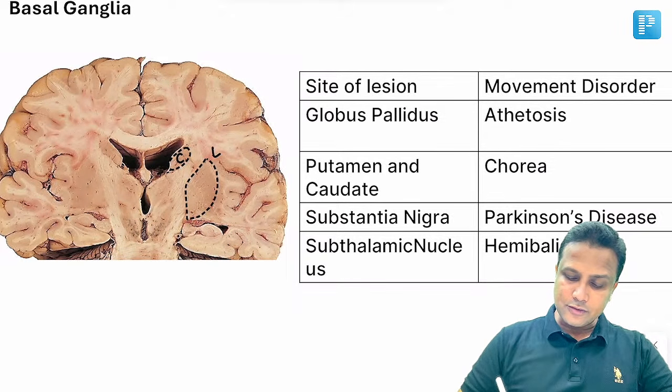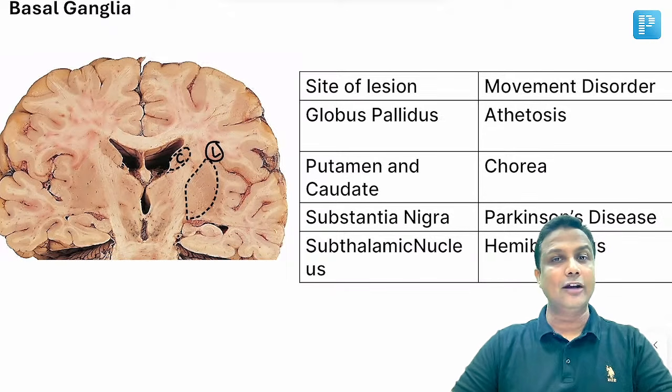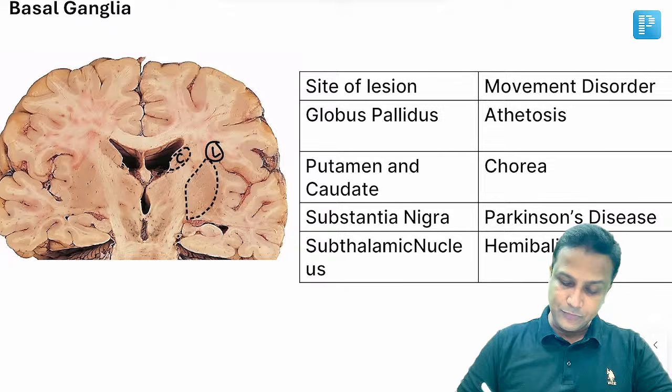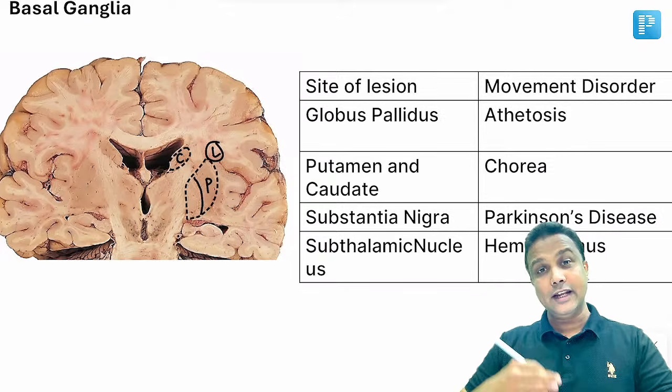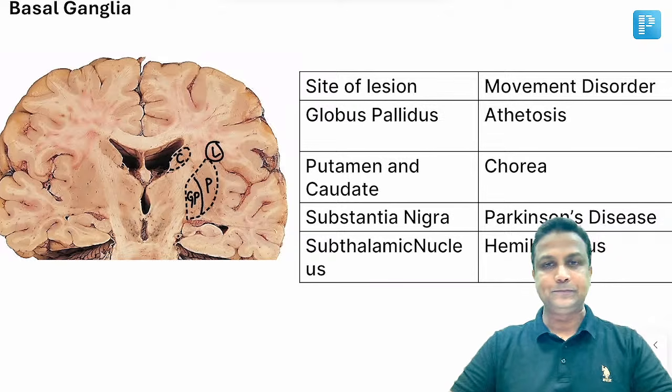Now, my dear doctors, we all know that lentiform nucleus is in turn made up of putamen and globus pallidus. और आपके FMGE एग्जाम में एक बार ये भी पूछा गया था कि what is the positioning of that one. So please remember the putamen will be on the outer aspect here on the lateral side, whereas globus pallidus will be on the inner side, sir.